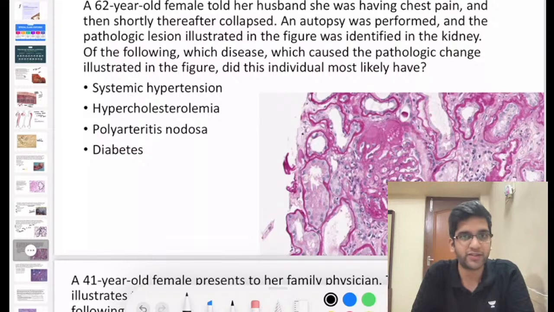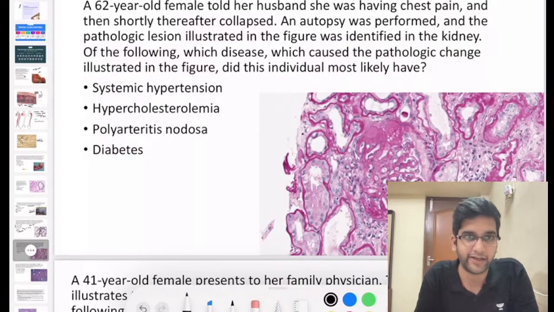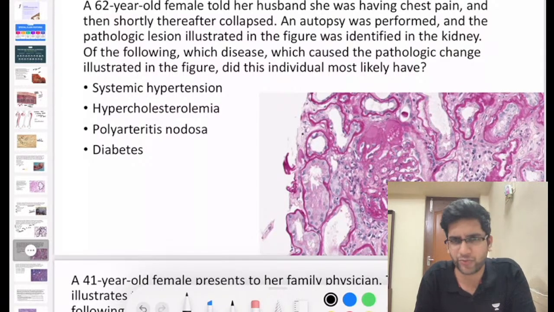It's a 62-year-old person who told her husband she's having chest pain and collapsed thereafter, right? An autopsy was performed and you have a finding in the kidney. Which of the following diseases has caused this pathological change in the kidney? So you have 4 options here: systemic hypertension, hypercholesterolemia, polyarteritis nodosa, and diabetes mellitus.